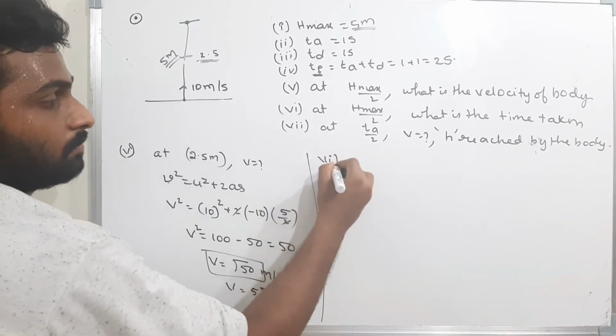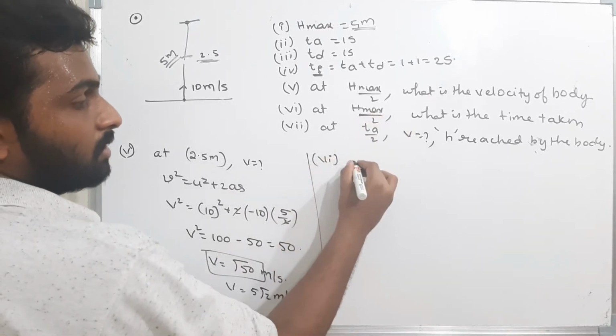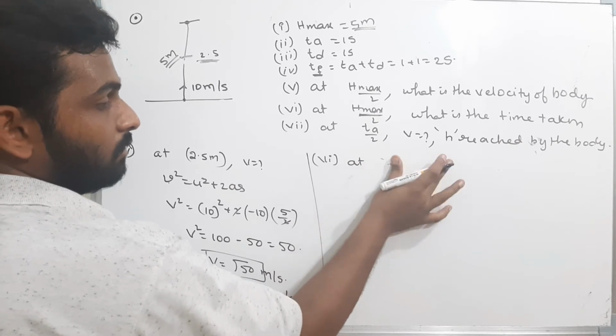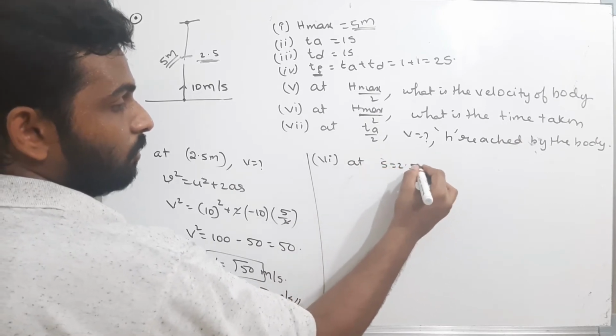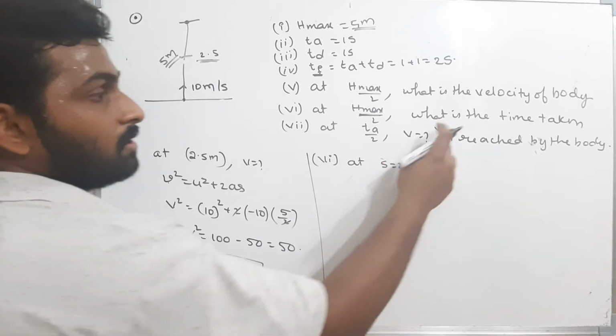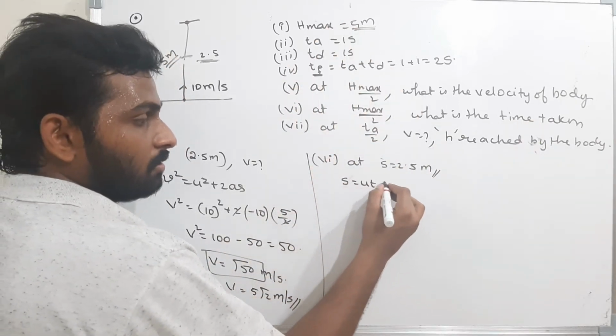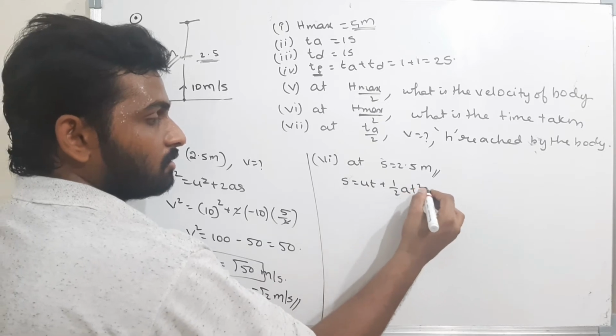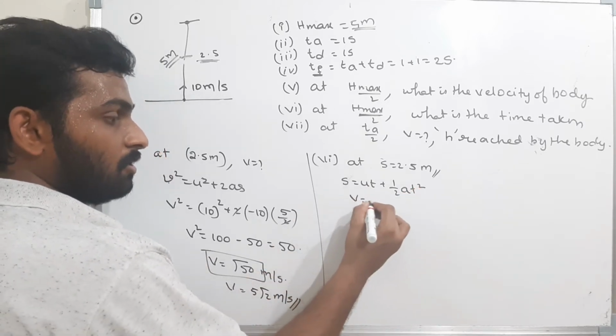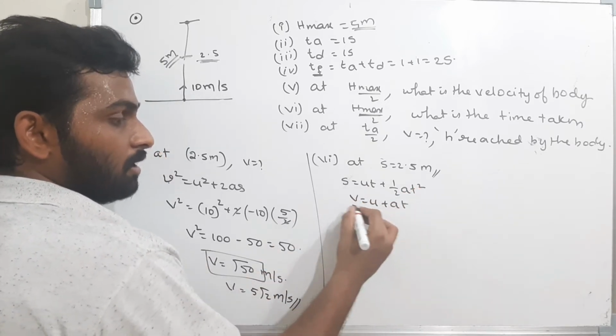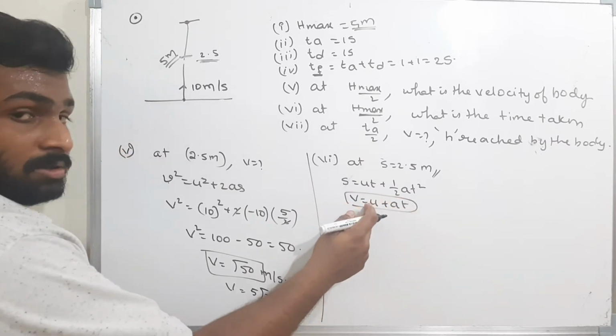At half of the maximum height, that means the displacement is equal to 2.5 meters. What is the time taken to reach 2.5 meters? Therefore, I can use S is equal to ut plus half a t square, or I can use v is equal to u plus at also. I can solve by using this equation easily.